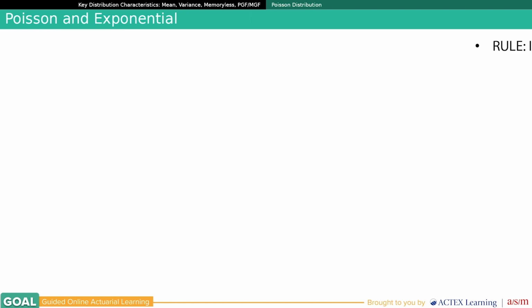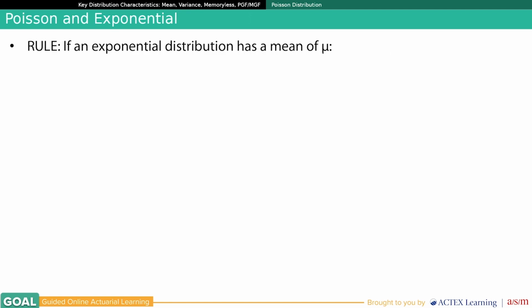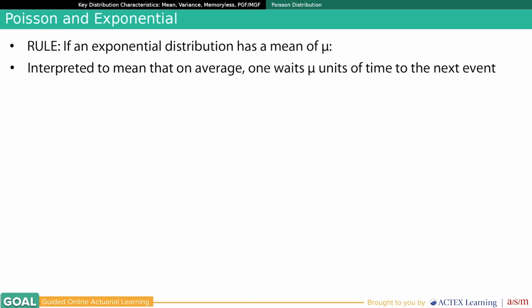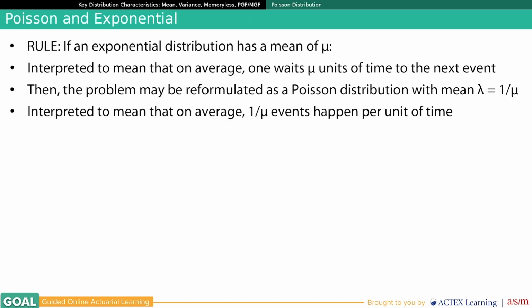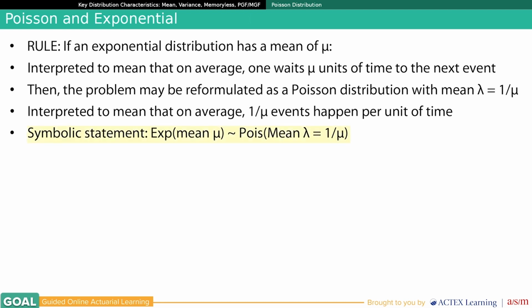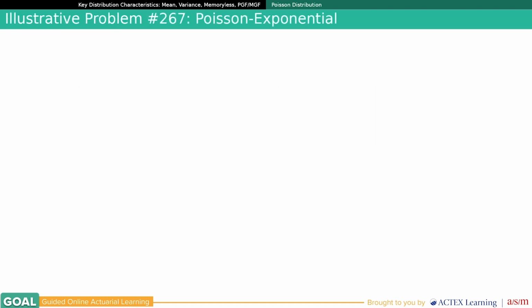Poisson and an exponential. Here's the rule. If an exponential distribution has a mean of mu, which is interpreted to mean that on average one waits mu units of time to the next event, then the problem may be reformulated as a Poisson distribution with mean lambda equal 1 over mu. That's interpreted to mean that on average 1 over mu events happen per unit of time. The symbolic statement is that the exponential with mean mu is distributed as Poisson with mean lambda equal 1 over mu. Let's look at an illustrative problem illustrating the Poisson exponential relationship.